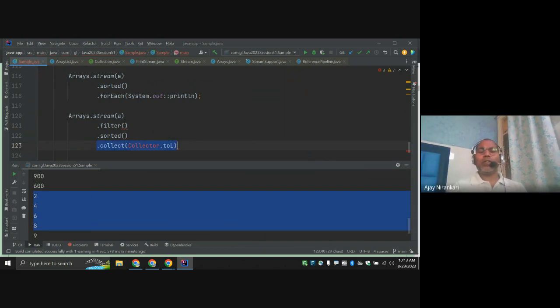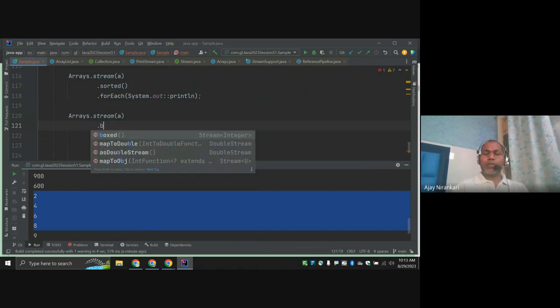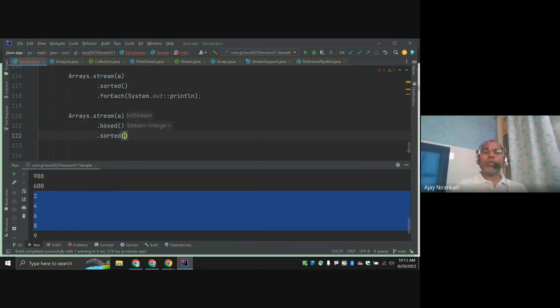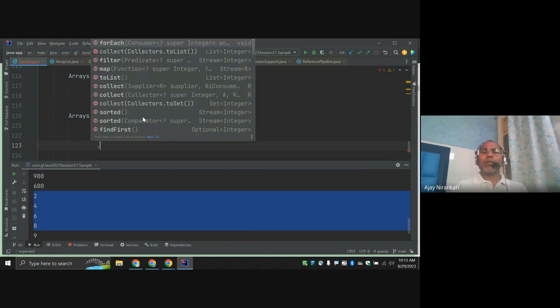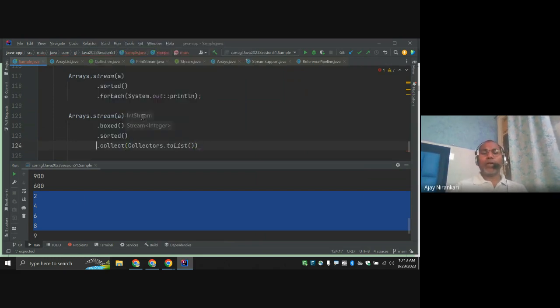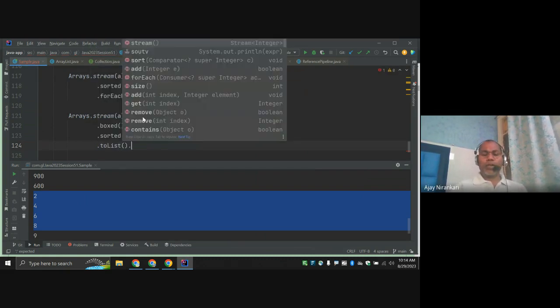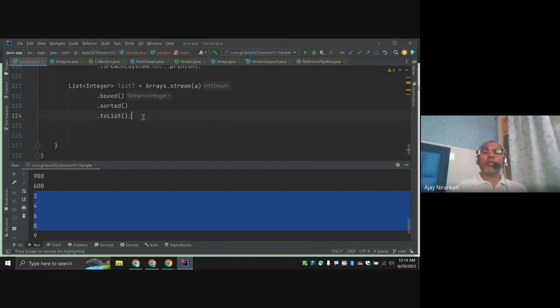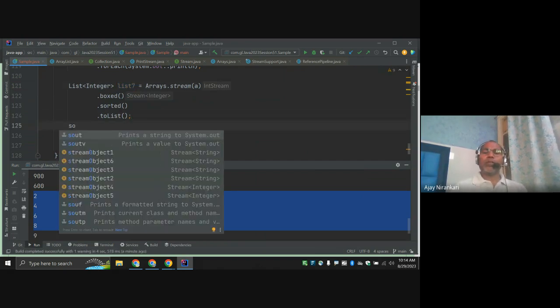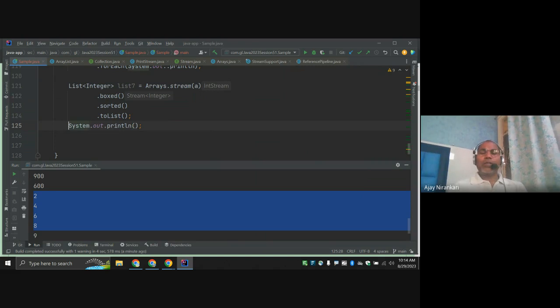Why not taking collect to list, right? Or directly say dot to list. Okay, and take in variable and print this your output.